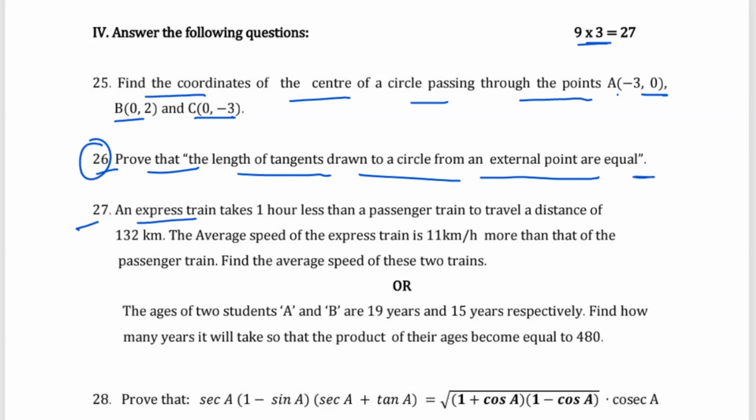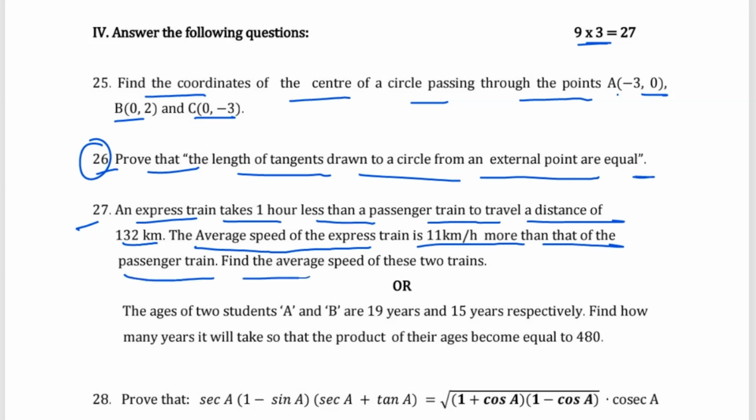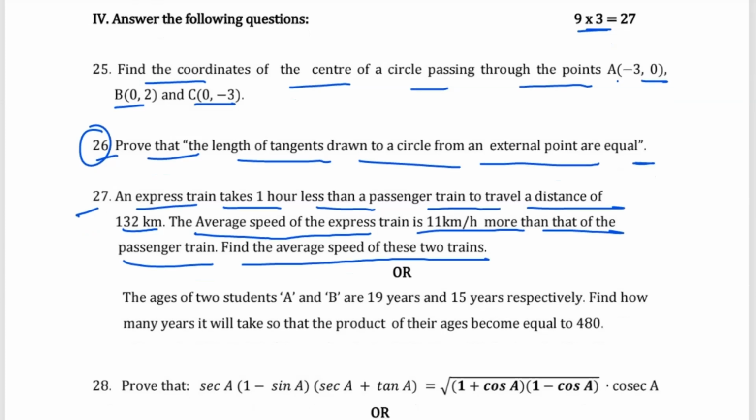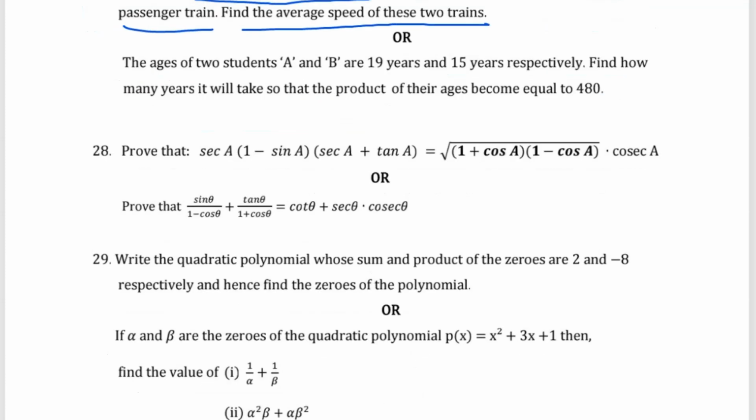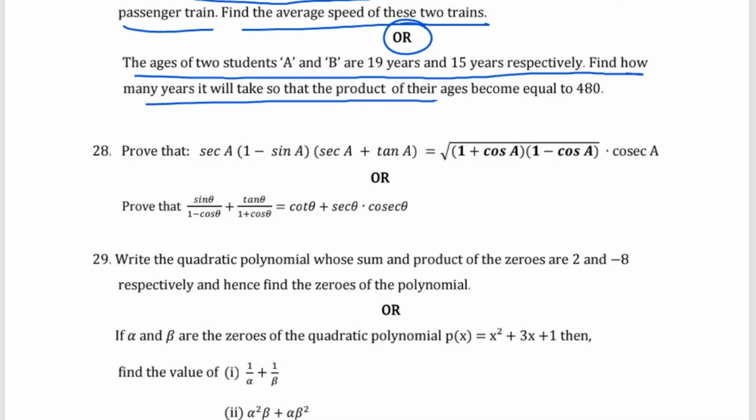Question number 27, an express train taking 1 hour less than the passenger train to travel a distance of 132 kilometer. The average speed of the express train is 11 kilometer per hour more than that of the passenger train. Find the average speed of the two trains. Or you can solve the next question, or you have an option, the ages of two students A and B are 19 years and 15 years respectively. Find how many years it will take so that the product of their ages becomes equal to 480.